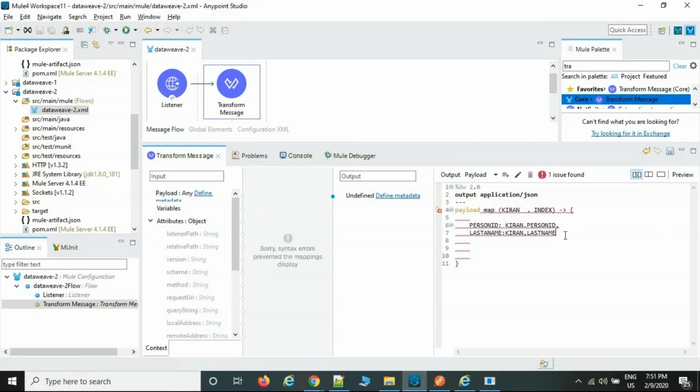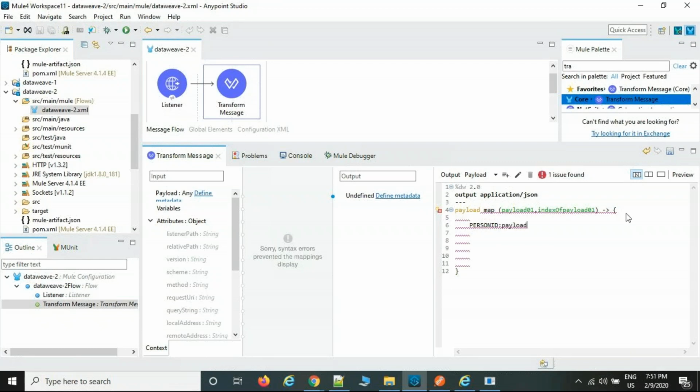Okay. Now the same way I'm going to repeat that. Payload 01. Any capital letters or small letters, any name, that is up to your wish. 01, comma, index of payload 01. Okay. Now person ID.